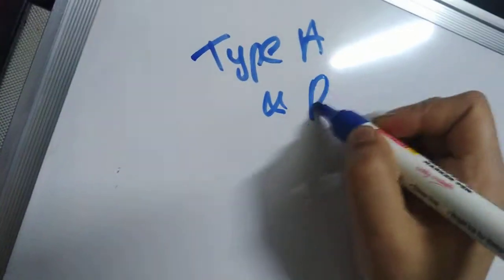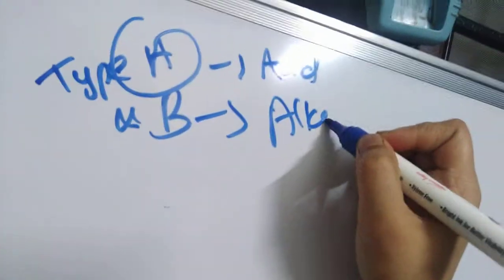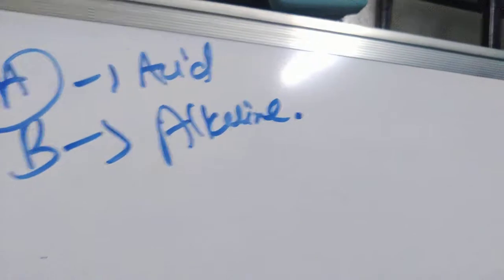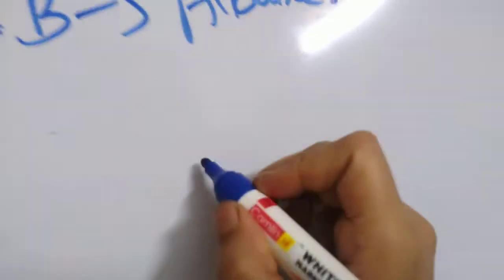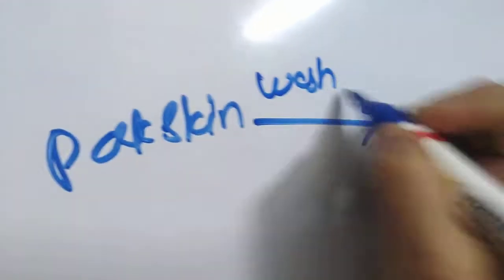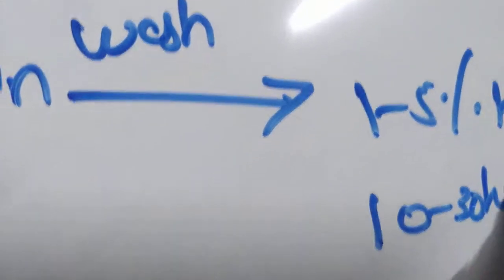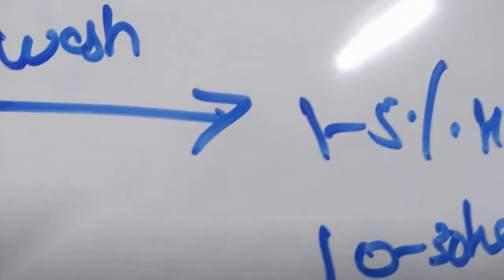Okay, so I told you type A and type B gelatin. Type A is obtained by acid processing from pork skin. Type B is obtained by alkaline processing from your animal skin and bone. So for example, if you are taking pork skin, then it is just acid processing. For the pork skin, you have to wash with concentrated HCl, 1 to 5% HCl, for about 10 to 30 hours, and then you will do the acid removal. Okay, and then after the acid removal, you have to do hot water extraction and filter it.